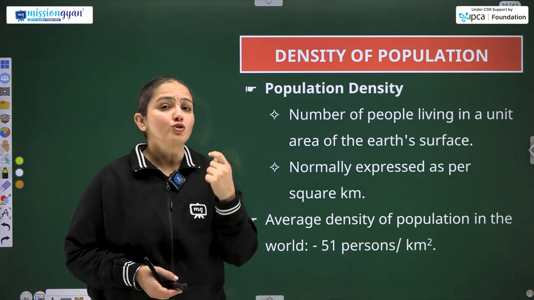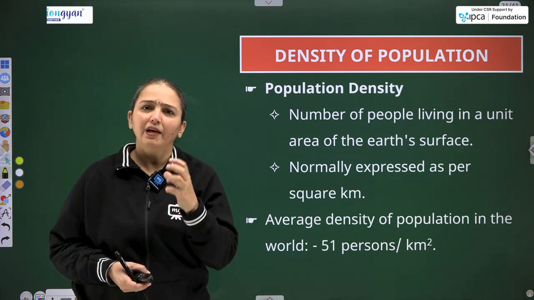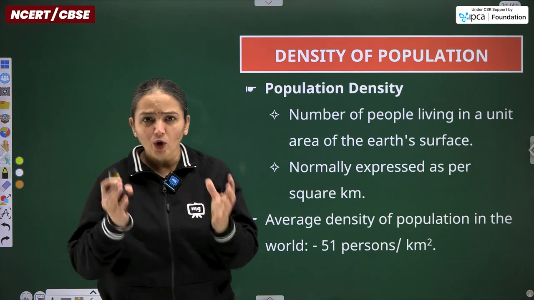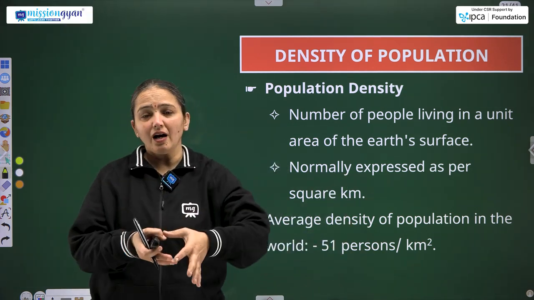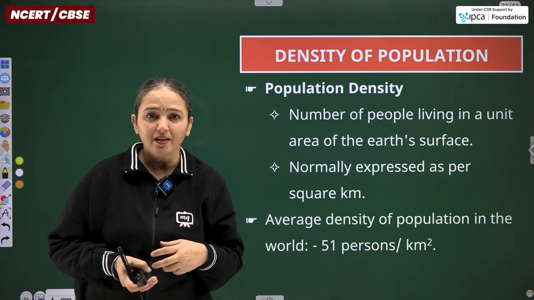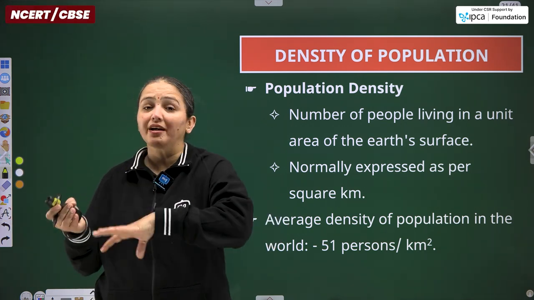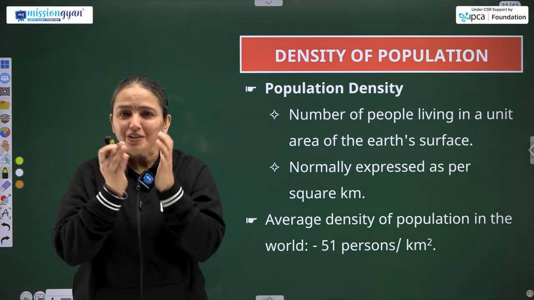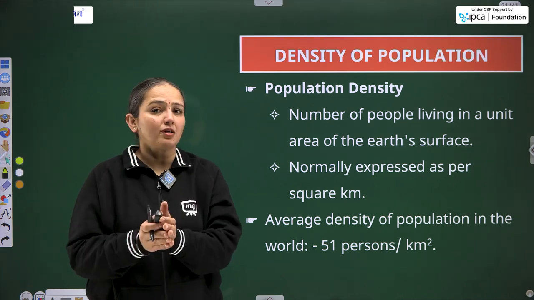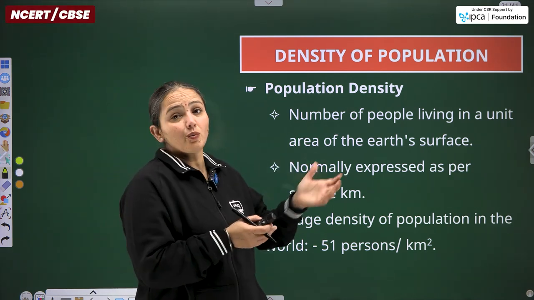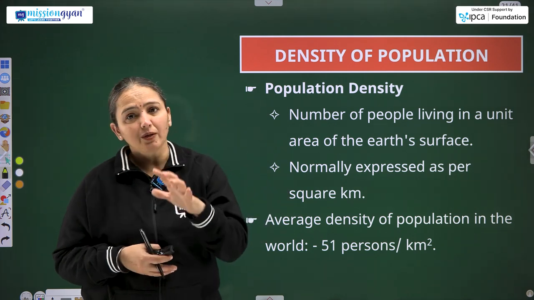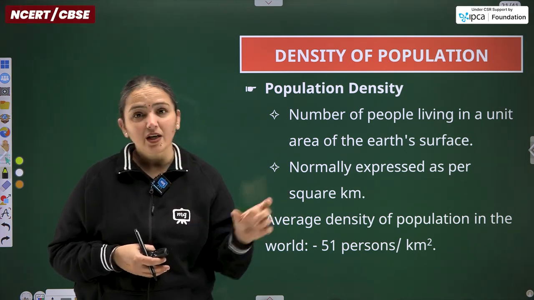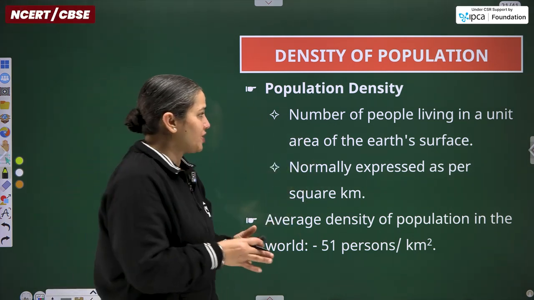Density of population. So, first of all, density. In the simplest terms, density means how many things are living in a particular area, close to each other or at a bit of distance from each other. So, distance matters the most in terms of density, and here we are talking about the density of population, that is, how many people live in a particular area. Now, what is that particular area? Let's find out.